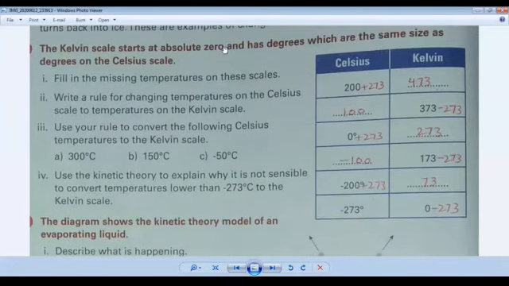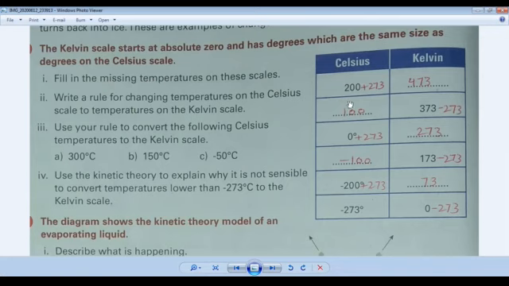Okay, see the screen. You can see question number 2 is that the Kelvin scale starts at absolute zero. We also discussed its value is 273 Kelvin. K shows the Kelvin scale and has degrees which are the same size as degrees on the Celsius scale. Okay, so you have to write number. Question number 1 is that fill in the missing temperatures on the scale.